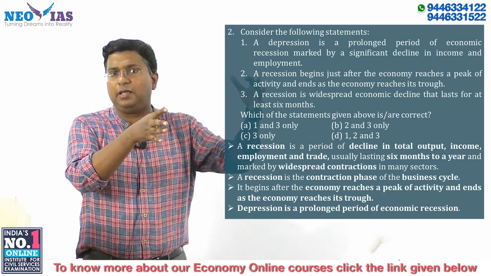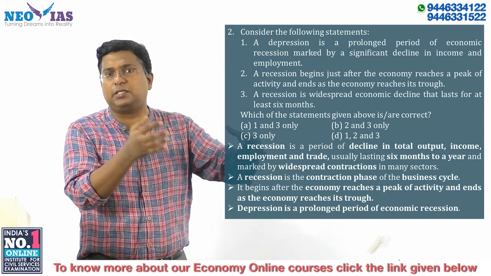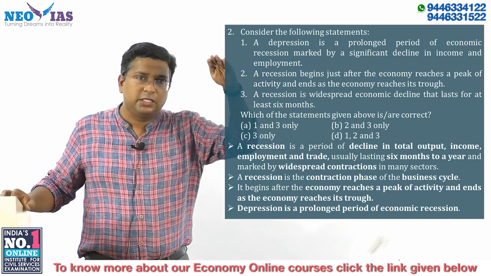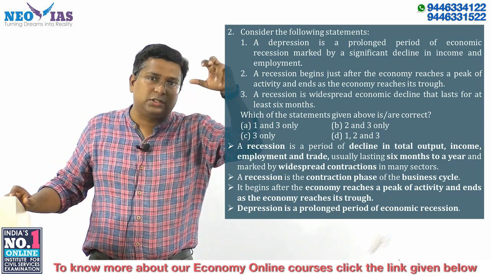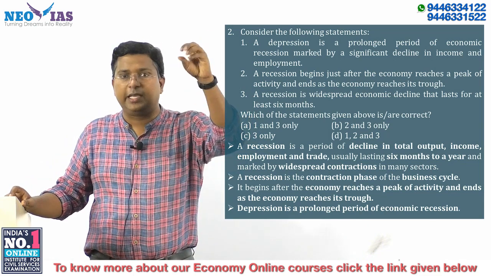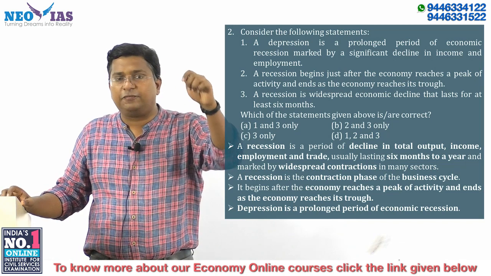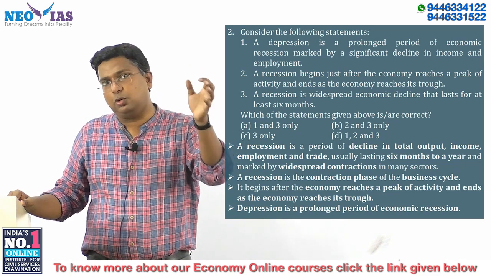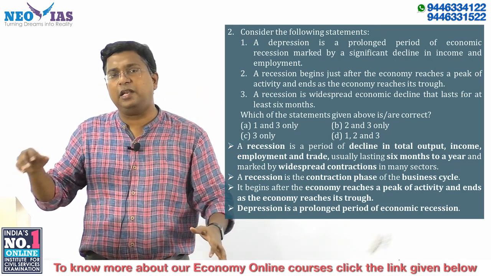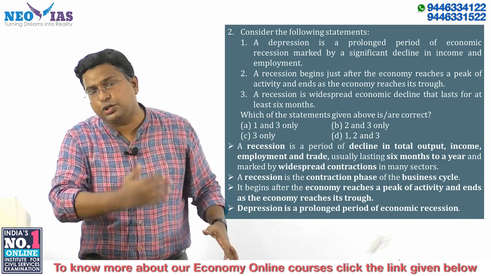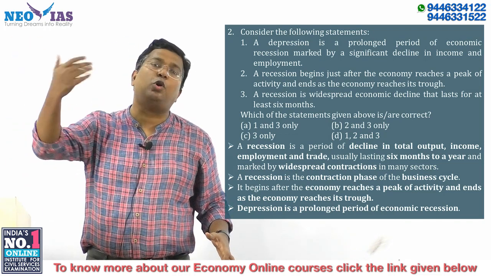Normally during the contraction phase, when GDP starts slowing down, it shows signs of slowdown, a decline in economic activity, and if that persists, it goes to recession, and if the recession continues for a longer period, it will move on to depression.